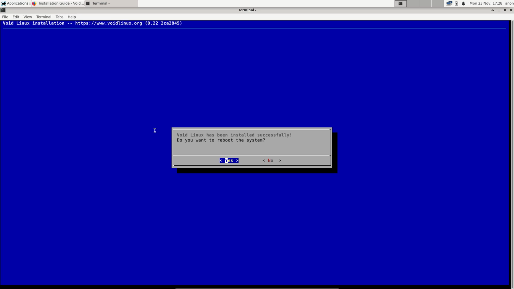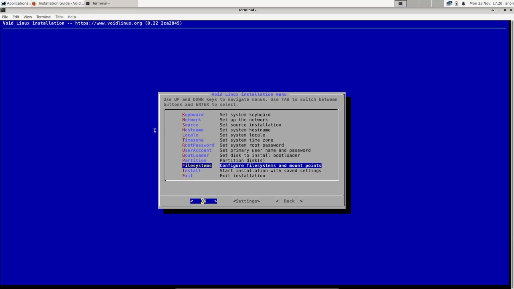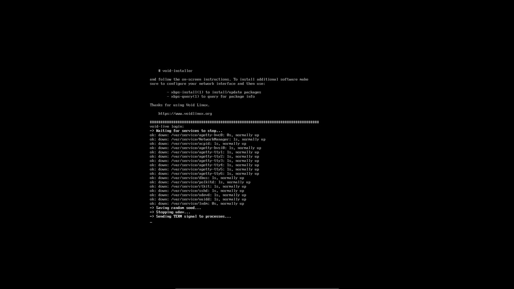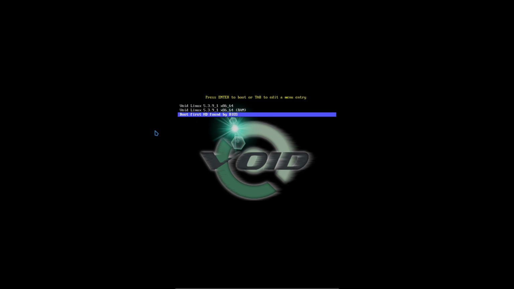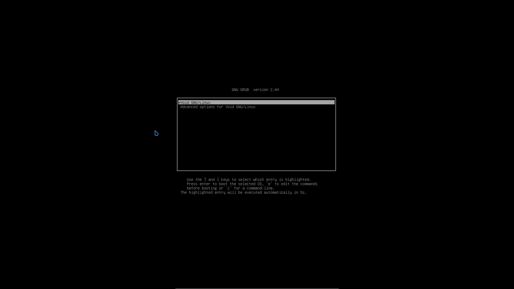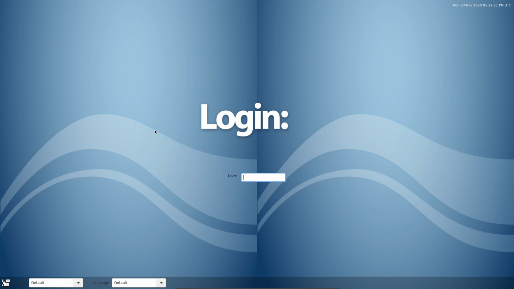Void Linux has been installed successfully. Do you want to reboot? That's cool. Okay, there he is. Now I have to tell him to boot from the first hard disk found by BIOS. Hey, GRUB is there. Linux 5.3, 5.9 or something like that. Okay. We'll see what happens if we update. Ouch. Root.